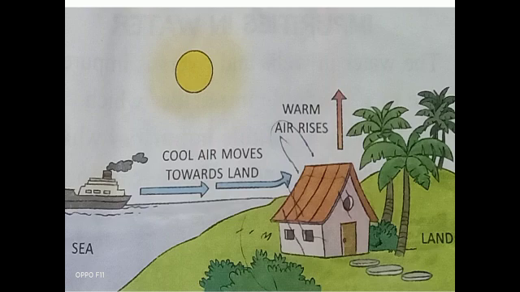Dear students, because of the action of the sun, the land gets heated quickly, but the sea does not. The air above the land also gets warm. What will happen if it gets warmer? It will rise up, so there will be space where the warm air left. So what will happen? The cool air from the sea, because the air above the sea does not get heated as much as the air above land, rushes in to take its place. Have you understood how a sea breeze forms? Now let us go to land breeze.